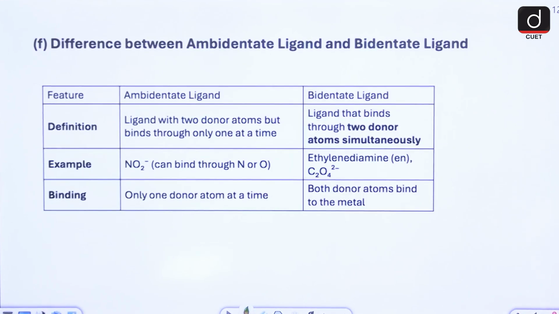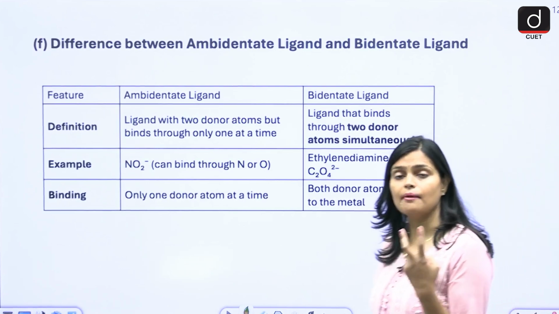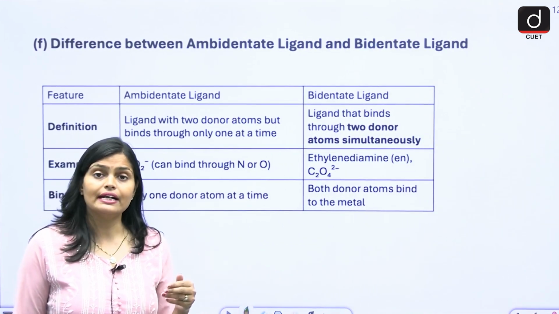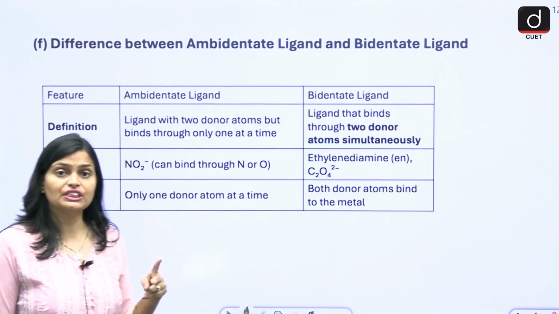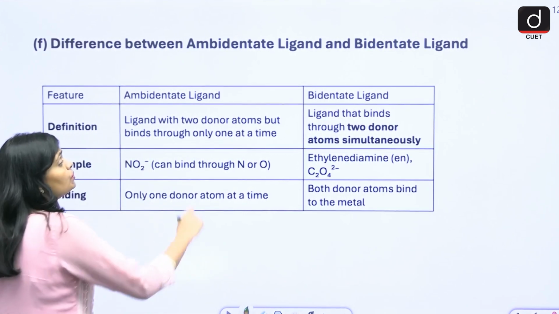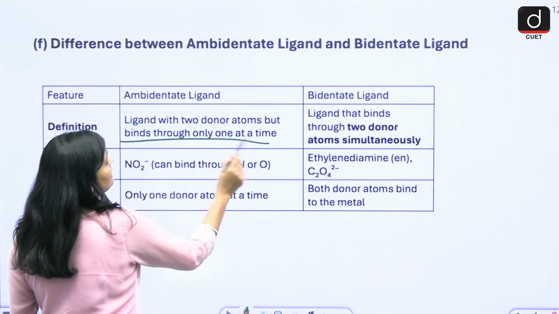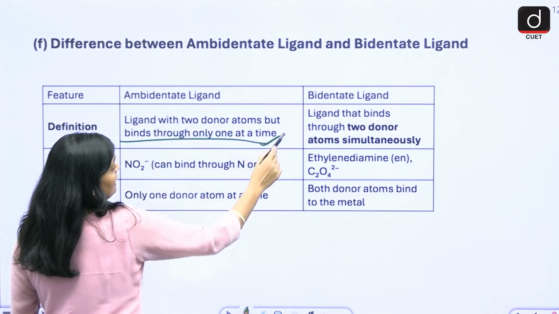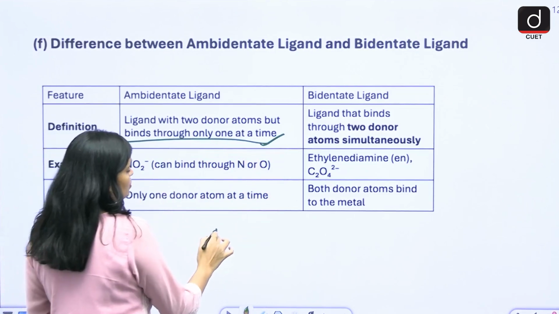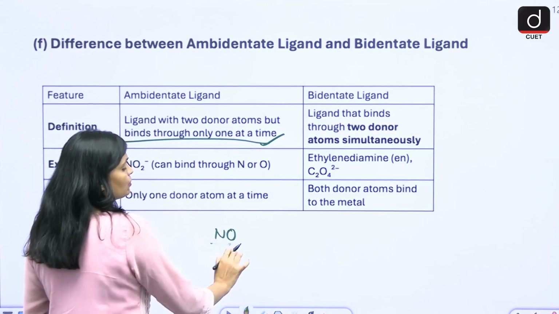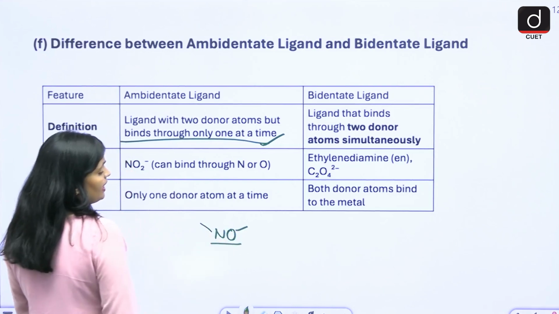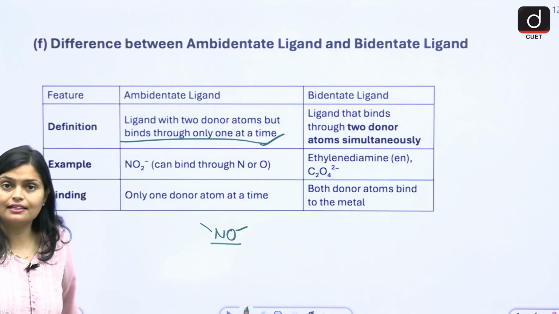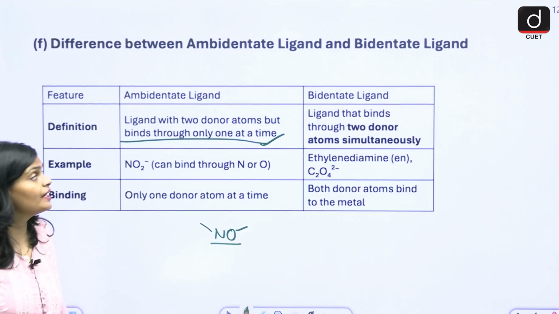Then the difference between ambidentate and bidentate. See, ambidentate ligands are electron donors in which both species can donate the electron to the center atom. So here the ligand has two donor atoms but binds through only one at a time. Like suppose you have NO2, both are electron rich, both are able to behave as a ligand, but at a time only one will bind, either N or O. Okay.